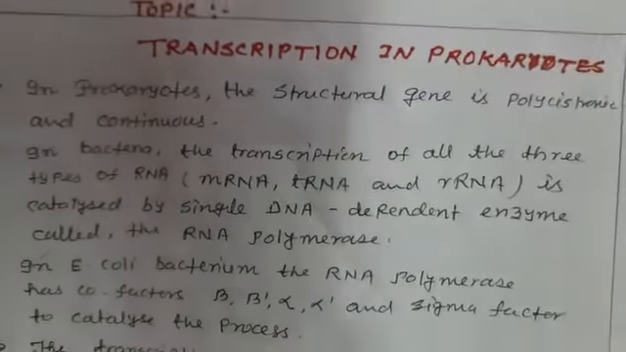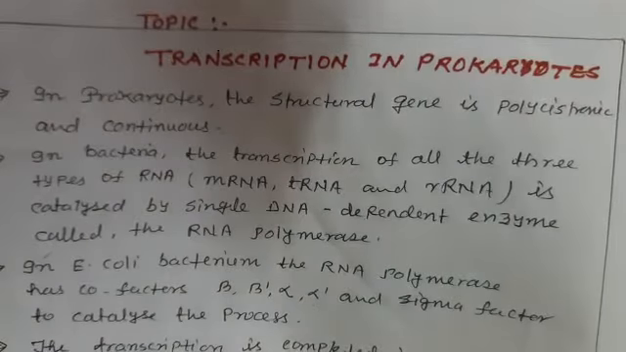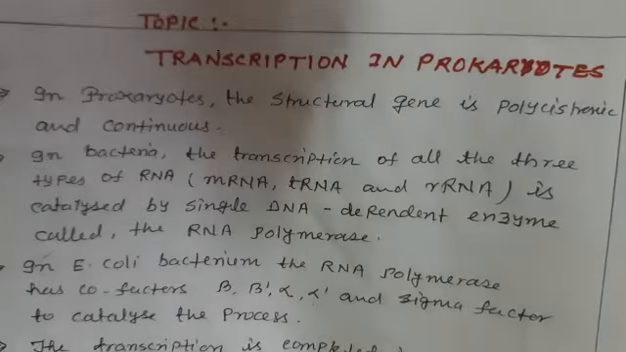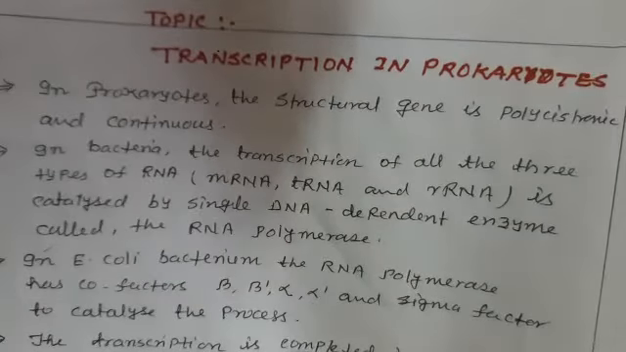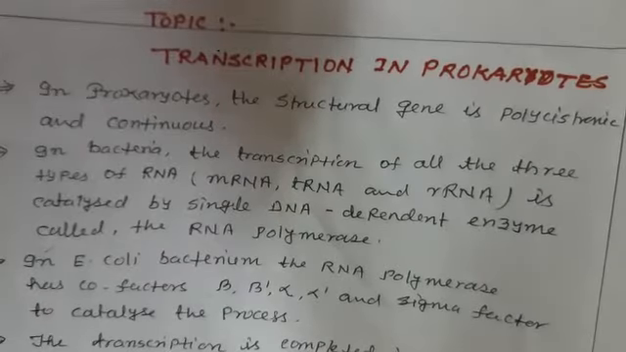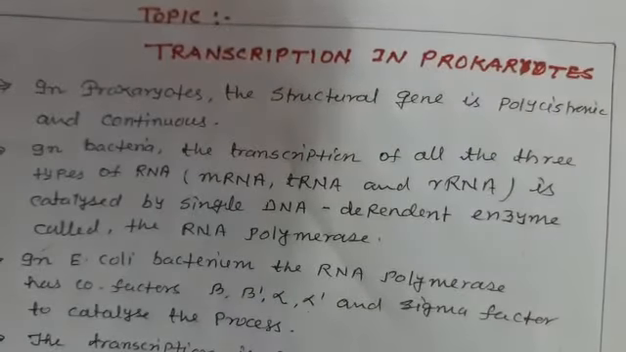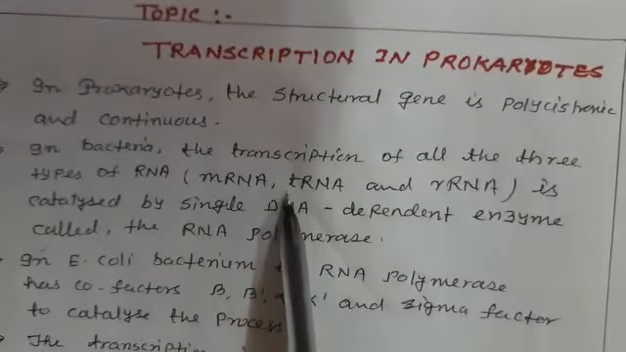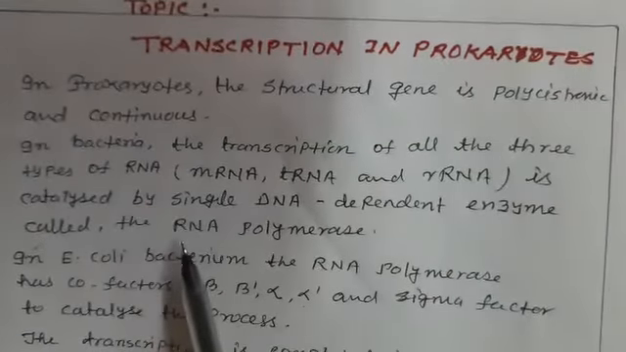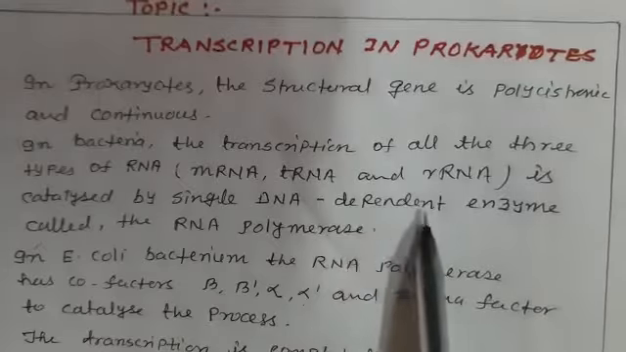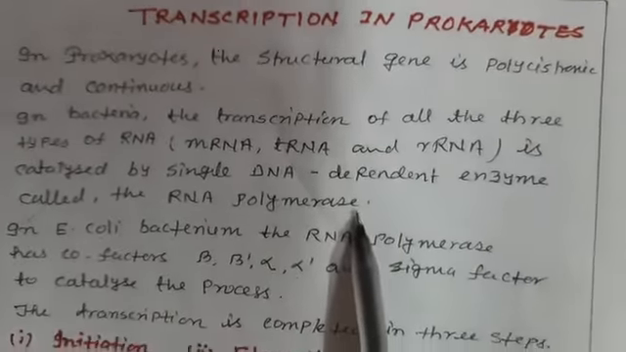Now we will discuss the new topic, transcription in prokaryotes. In prokaryotes, the structural gene is polycistronic and continuous. In bacteria, the transcription of all the three types of RNA, messenger RNA, transfer RNA and ribosomal RNA, is catalyzed by a single DNA dependent enzyme, which is known as the RNA polymerase.